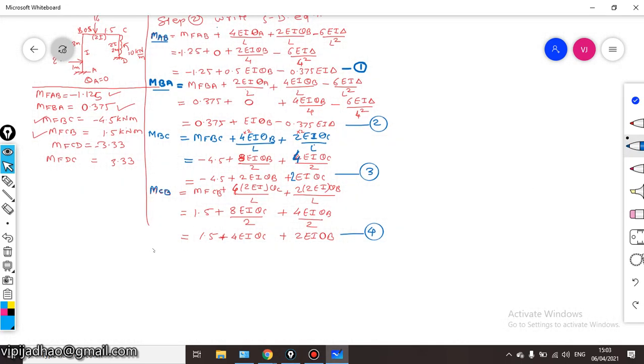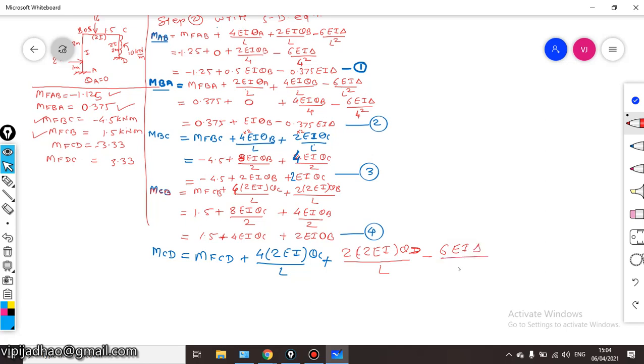We have MCD equal to MFCD plus 4 EI. Here you can see the value of moment of inertia for column CD is again twice EI, therefore 4 into twice EI theta C divided by L plus 2 into twice EI theta D divided by L. Again, CD is a column, therefore we have to subtract a term, minus 6 EI delta upon L square.